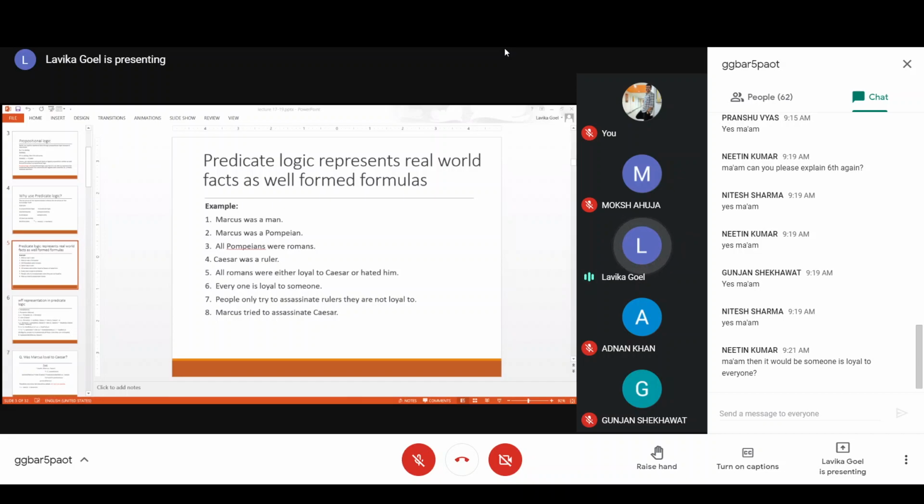So that is why this sentence can have two representations. We don't know whether that someone is a unique someone or a different someone for everyone. That is why I'm saying it can have two representations.